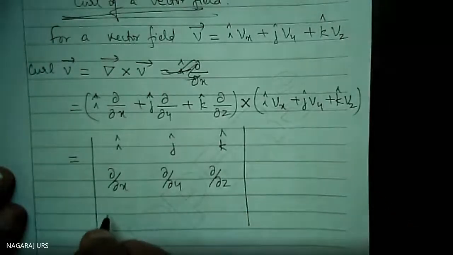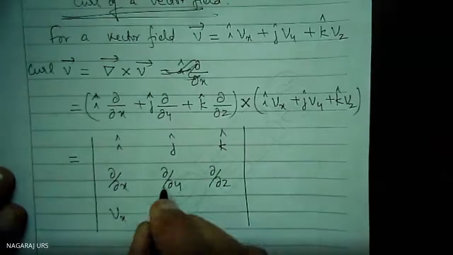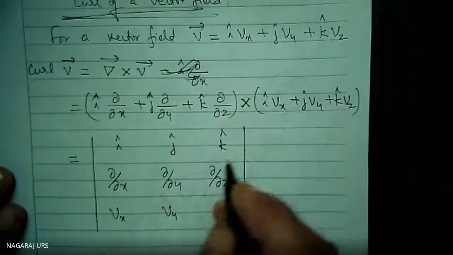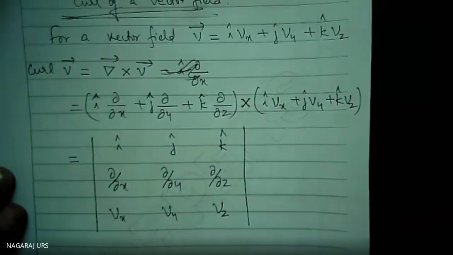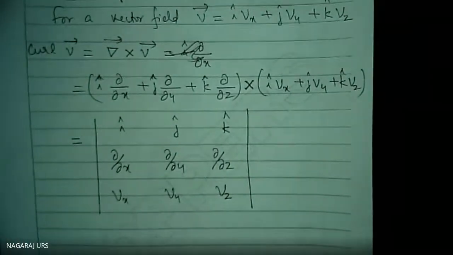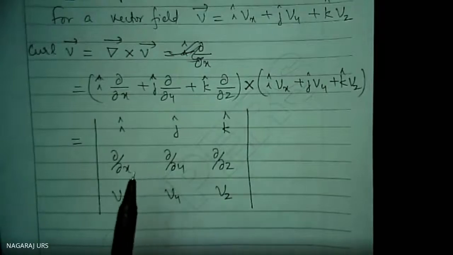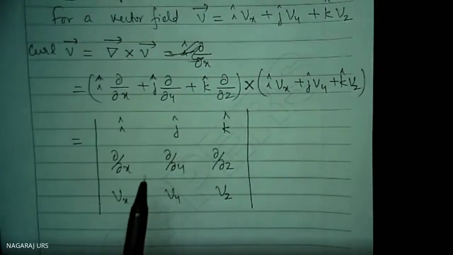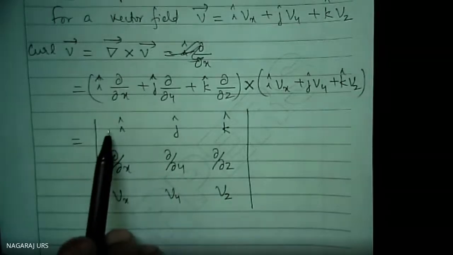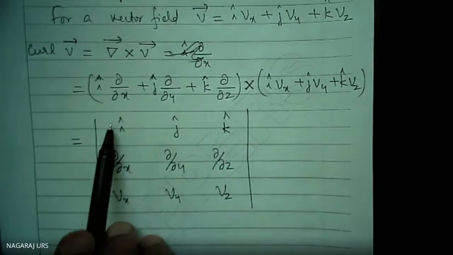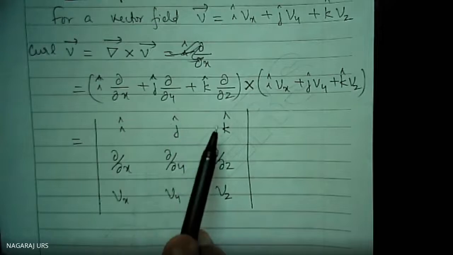Then this is Vx, Vy along the j, along k, Vz. You know how to expand this. But while expanding this one, we must be very careful. We have to do the expansion, so be careful about the expansion here. This is plus, this is minus, this is plus. Is that right? Taken from your second PUC portion, mathematics. Plus i, minus j, plus k.